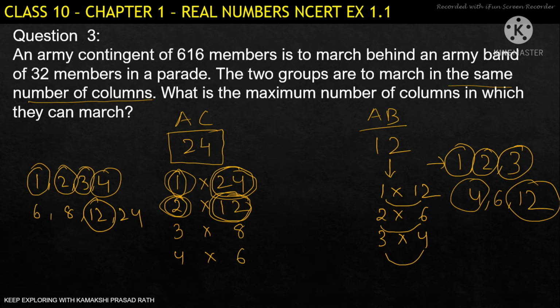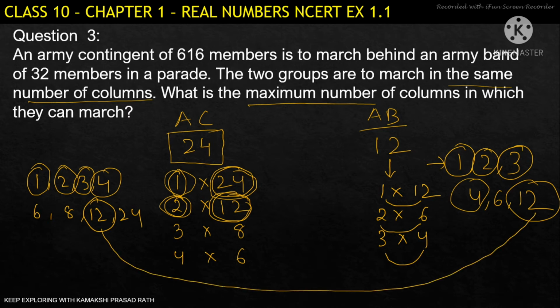Next thing you have to see, it is asking us what is the maximum number, means what is the highest number possible. So here easily we can see the highest number possible is 12. So if we make them into 12 columns, the contingent also can go, the band also will go. So both we can divide into 12 columns.